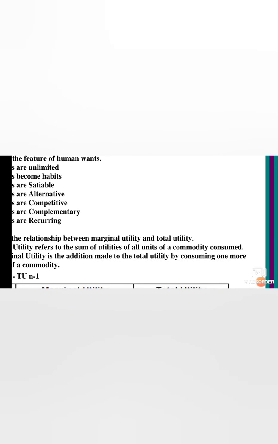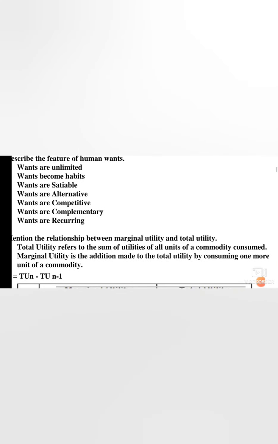That is, when you are purchasing something, you are buying in one lump, a whole sum, so it is called total utility. Marginal utility is just an addition made. If you are getting a paste, they tell you 10% paste will be extra free, isn't it? That is called marginal utility, the addition made to the total utility by consuming one more unit of a commodity.